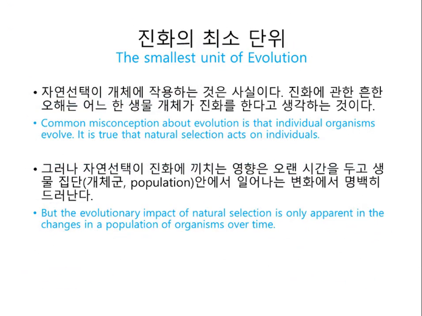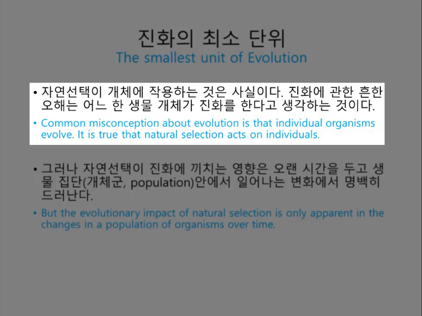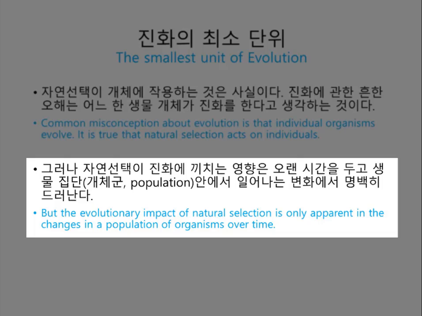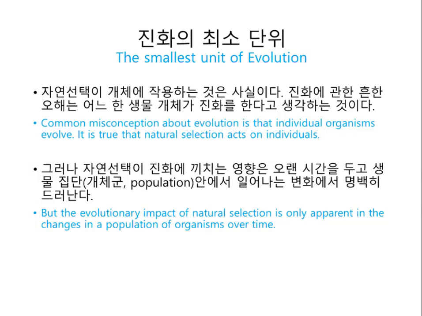So let's have a look at the smallest units of evolution. One common misconception about evolution is that individual organisms evolve. It is true that natural selection acts on individuals. Each organism's traits affect its survival and reproductive success compared with those of other individuals. But the evolutionary impact of natural selection is only apparent in how a population of organisms changes over time.